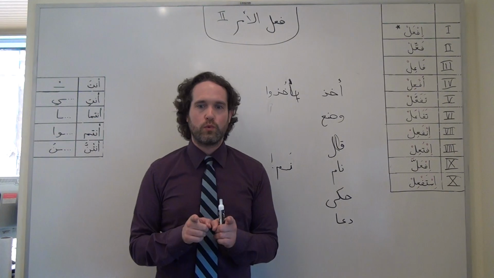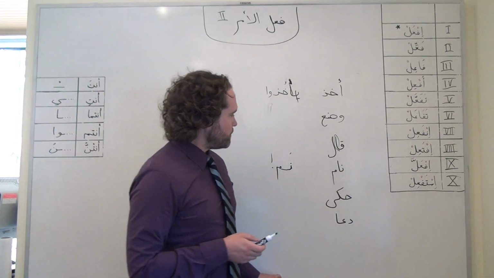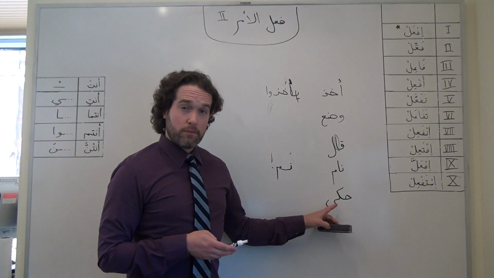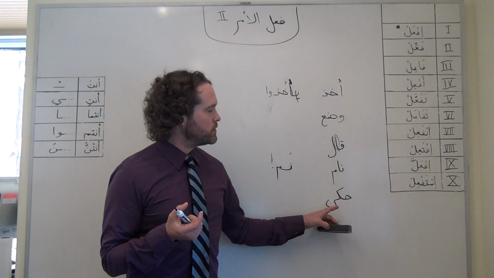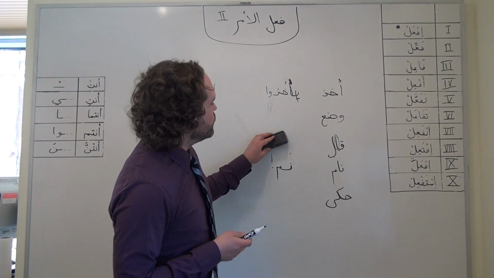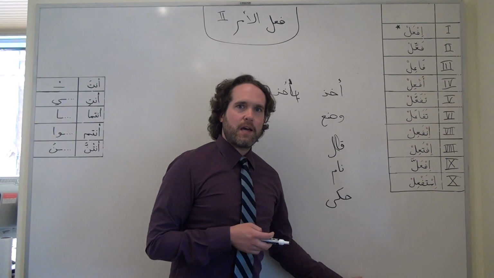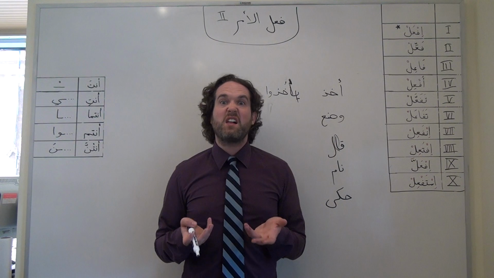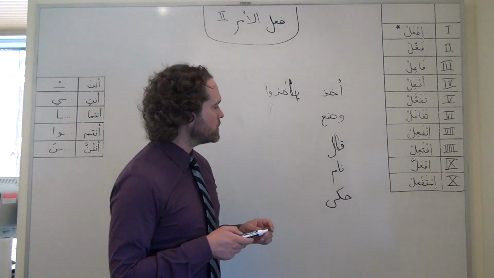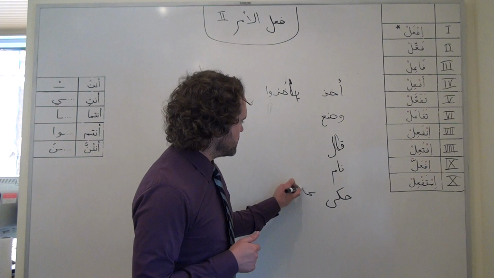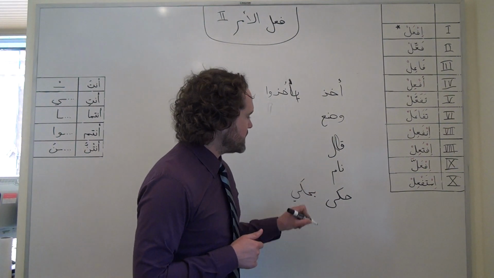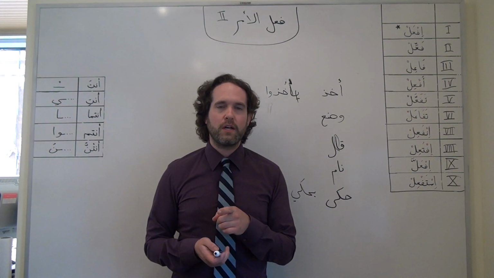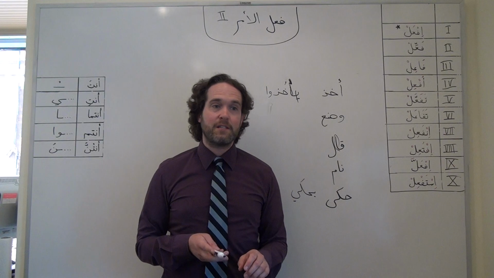Well, we just need to think about sukuns. Finally, if we were going to work with a verb that has the last letter of its judr as a vowel, we might need to change and modify that vowel. Haka is a past tense verb meaning tell, in the sense of tell a story, or sometimes speak in colloquial. And in the present tense it's yahki. But when we're dealing with the masculine, singular, and plural conjugations, that ya is going to disappear.